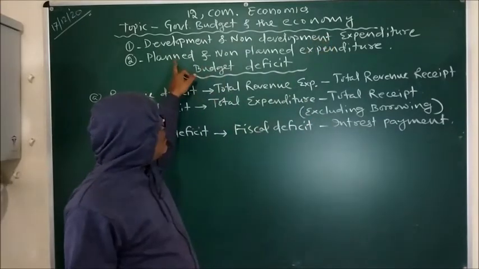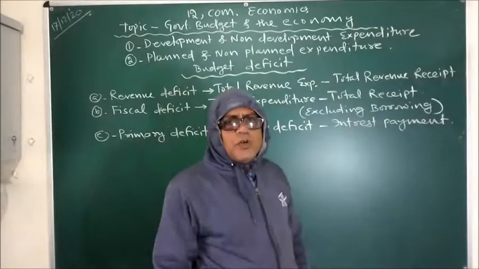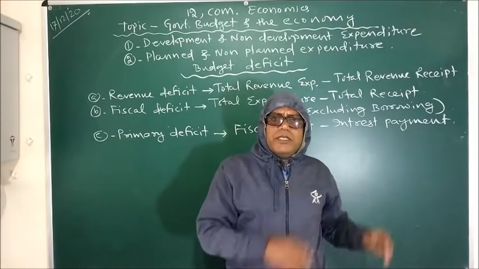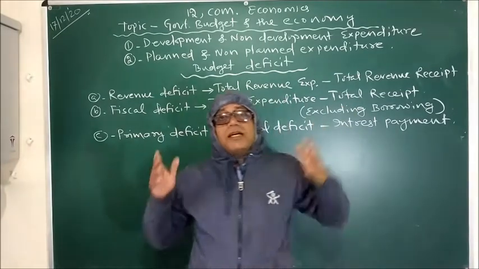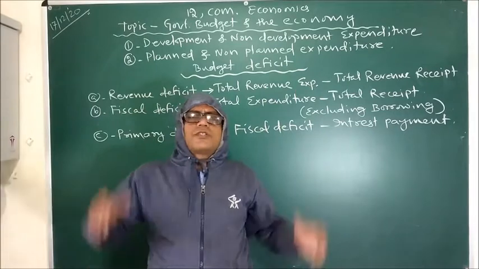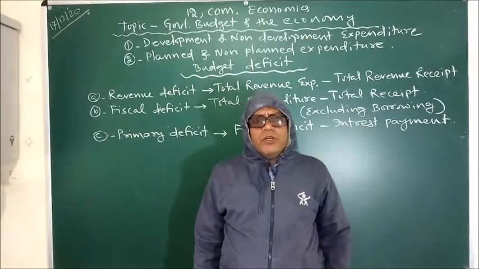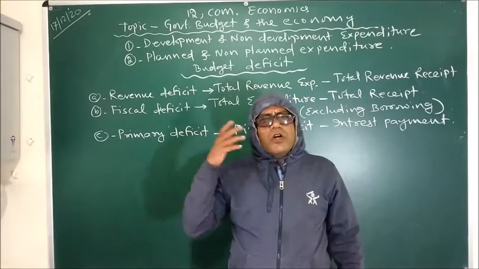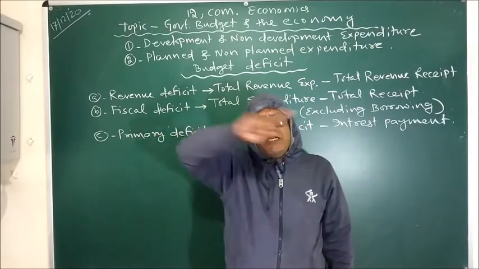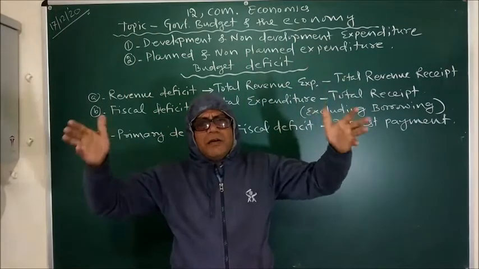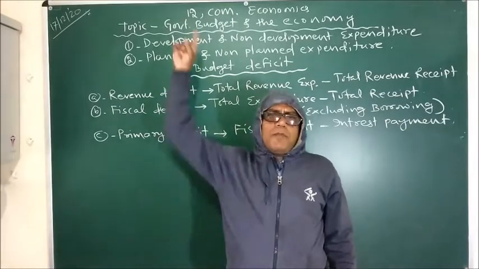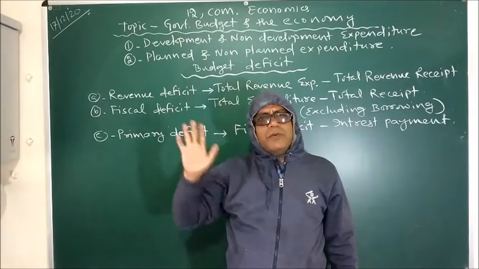Now come to planned and non-planned expenditure. So budget, being a plan of the government in the starting of the year about its prospective incomes and expenditure sources. So many things are planned, but God's will is different. Sometimes we need to meet some non-planned expenditure as well. So all the expenditures that have been planned in the fiscal policy are called planned expenditure, and in planned expenditure both developmental and non-developmental expenditure come.